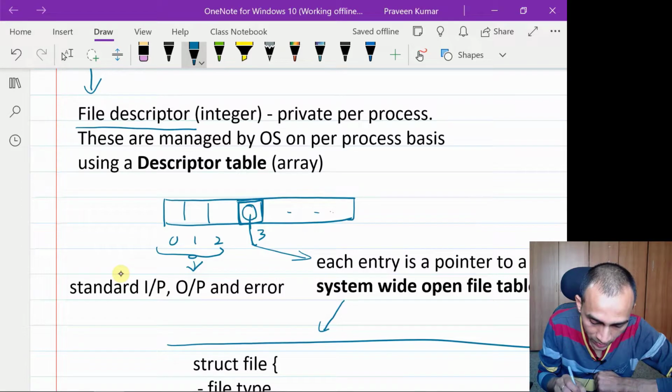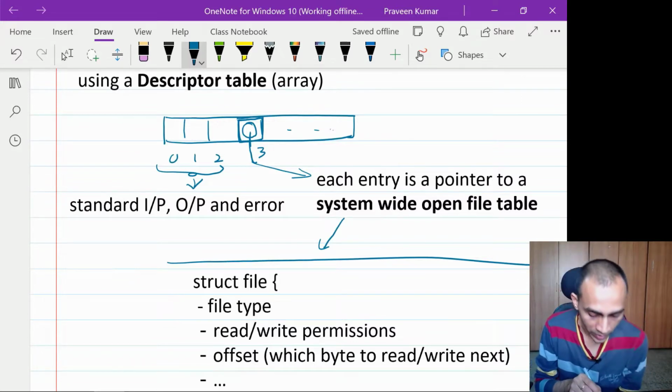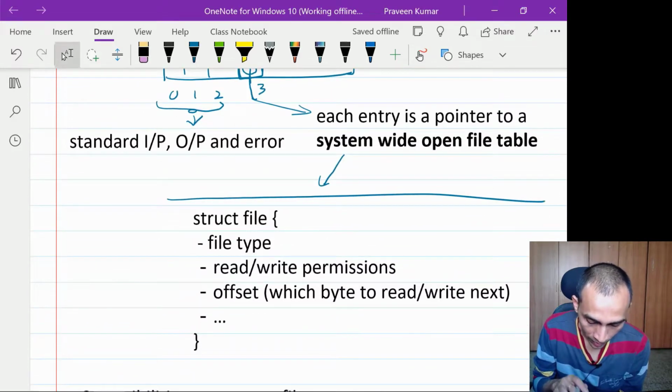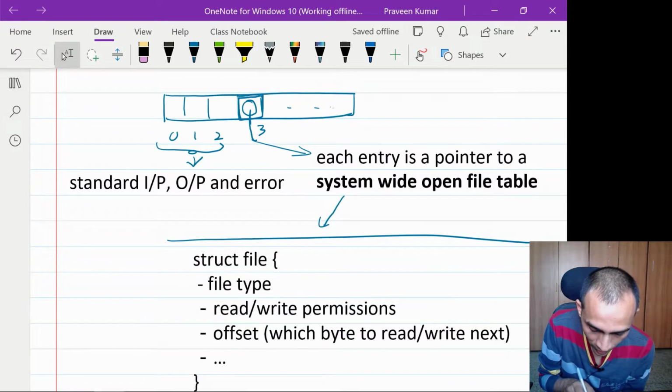So per process it maintains one file descriptor table, and generally the first three descriptors represent the standard input, output, and error device.